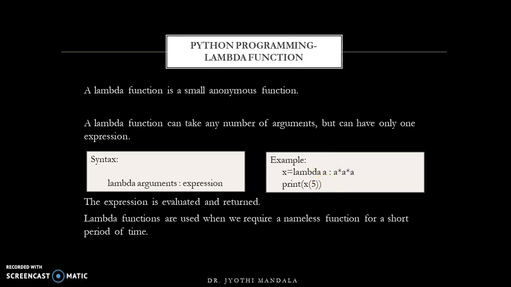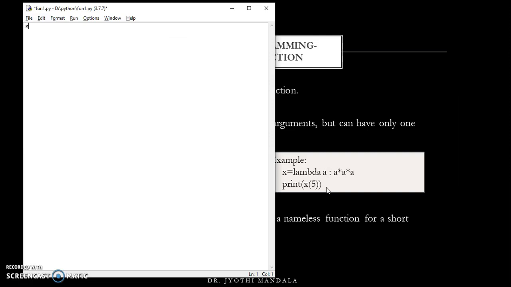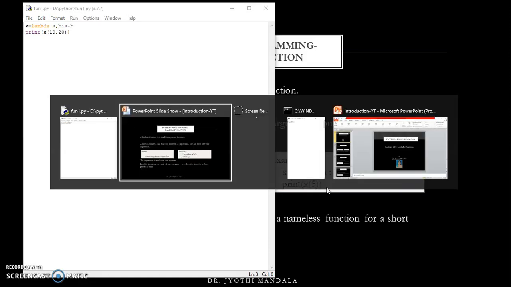Let us take another example where we want to find the addition of two numbers. Let us write a program on that. I am writing x equal to lambda, the keyword, taking two arguments and adding them. I simply want to print the output, so I pass the two parameter values 10, 20. That's it. Our program is done. Let us run our program.